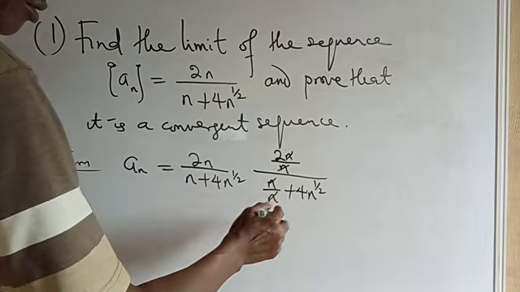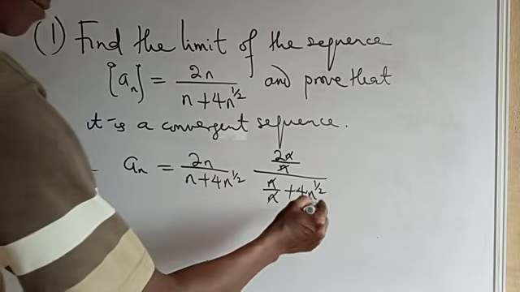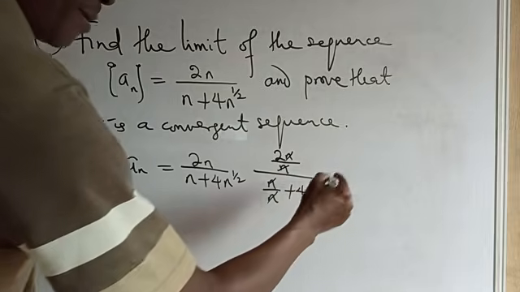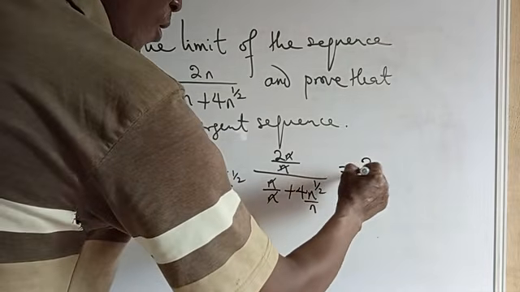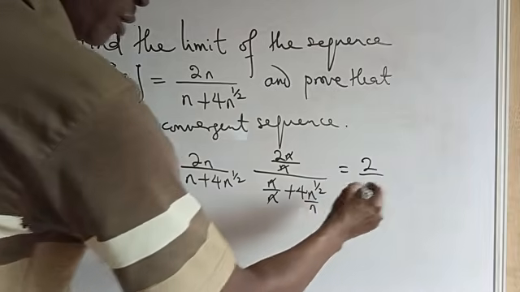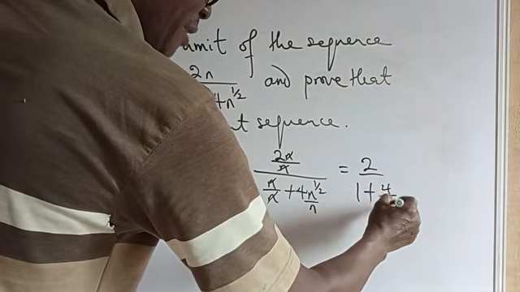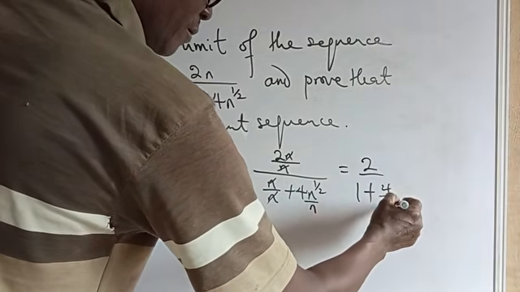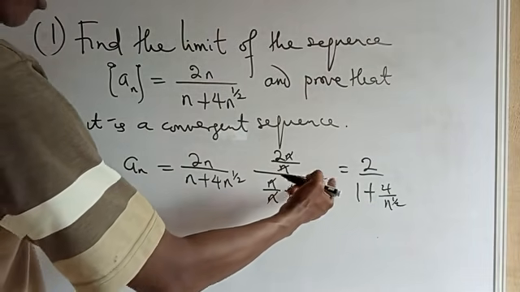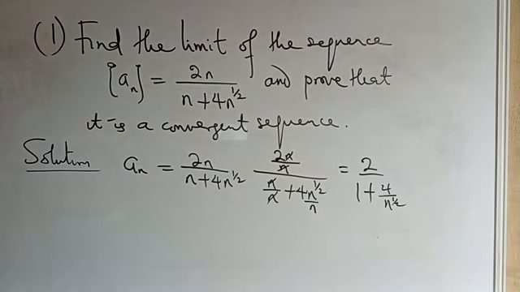This will cancel this out. And this one divided by n as well. We divide everything by n. We're going to have 2 all over 1 plus, this will be what? 4 all over n raised to the power half. Yes, because by the time, it's going to be n raised to the power half minus 1. So that is 4 all over n raised to the power half.